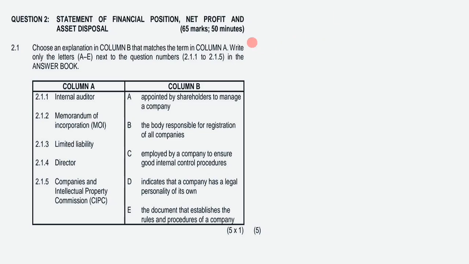So the answer for 2.1.1, since it's internal auditor, our answer is going to be C. Yes, because internal auditors are employed by the company to ensure good internal control procedures. And then the answer for 2.1.2, memorandum of incorporation, it's a document, so it's E. So the document that establishes the rules and procedures of a company.